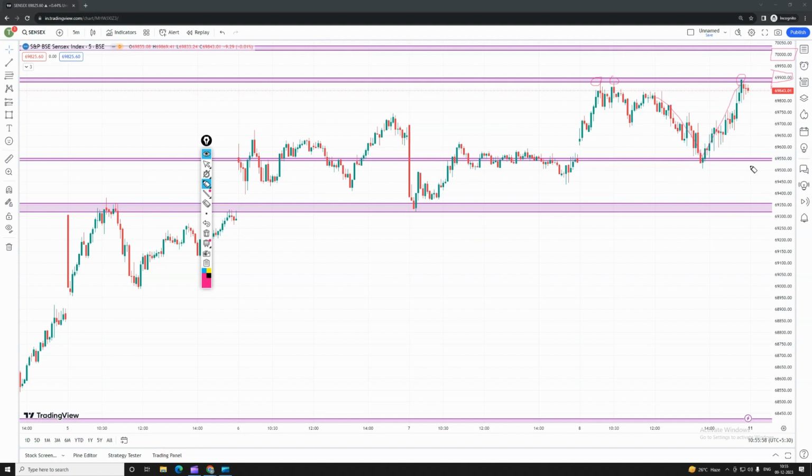What happens if the market gaps down? When the market gaps down here, according to the price action techniques of the pullback, you can see the target of 69,500 on the bottom side, guys. 69,500 is the first target, and the second target will be 69,400, guys. Don't be in a hurry, guys. Be patient, take a trade, and don't keep it without a stop loss. You can't go for a trade without one, guys. These are the risk management techniques; always use a stop loss, so that we don't stick to the trade, guys. This is how we are going to take a trade on Monday on Sensex, guys.